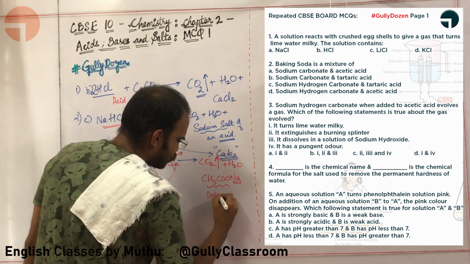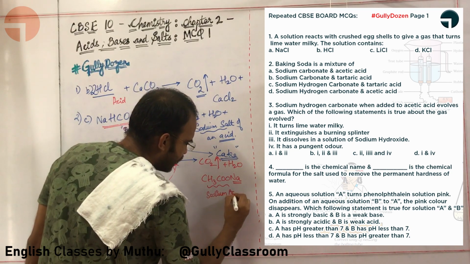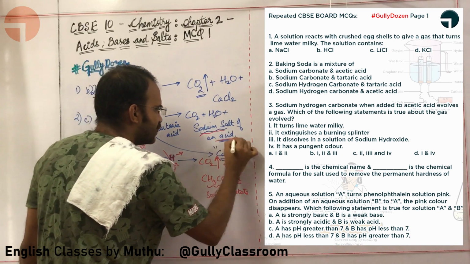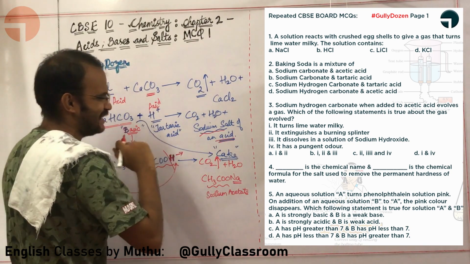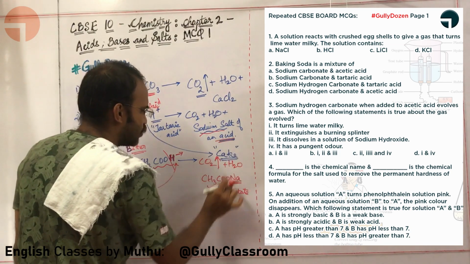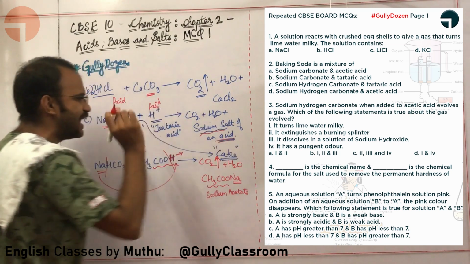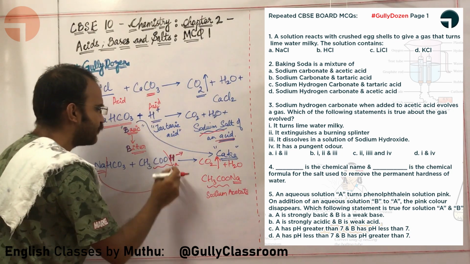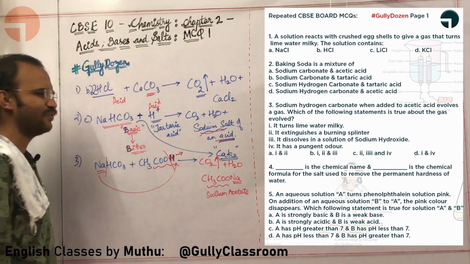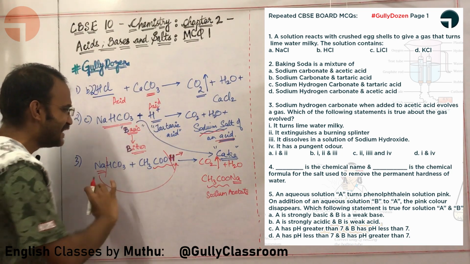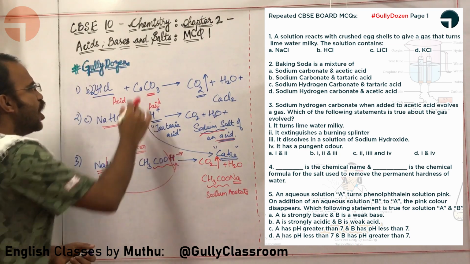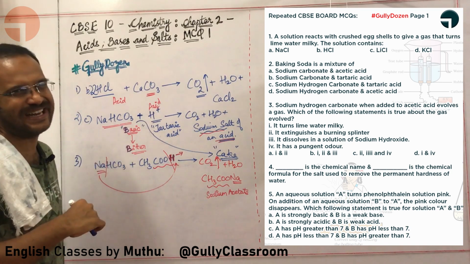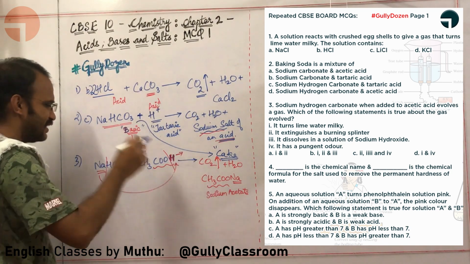This is called sodium acetate. What is sodium acetate? Sodium acetate is in fact the sodium salt of the particular acid that is given. Here which acid is given? Here acetic acid is given. So the sodium salt of acetic acid, sodium acetate, is being formed. Are you able to understand this basic idea of the equation? Yeah, all the three equations can be oriented to one another and compared and studied. Okay sir, I am comfortable with this particular equation.